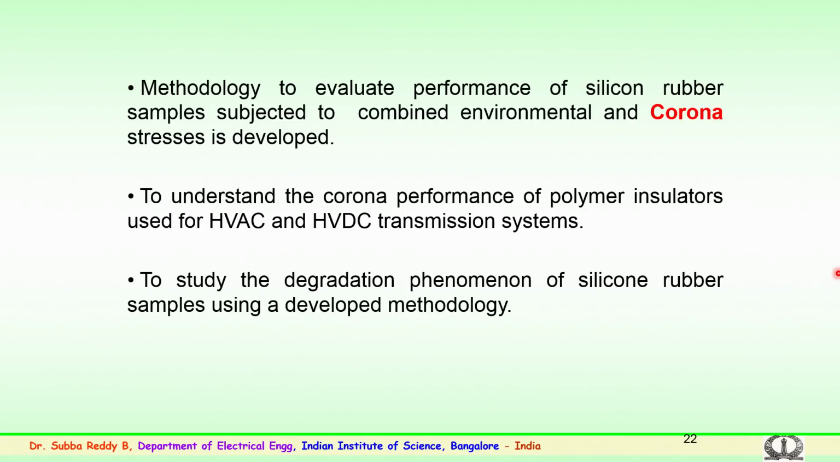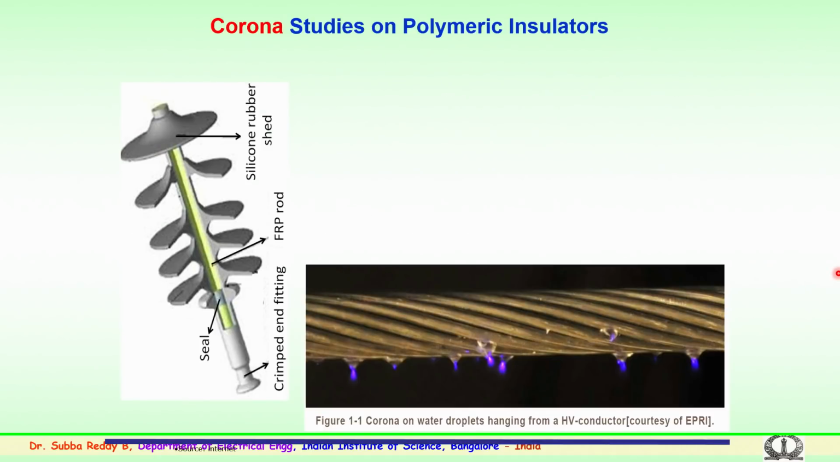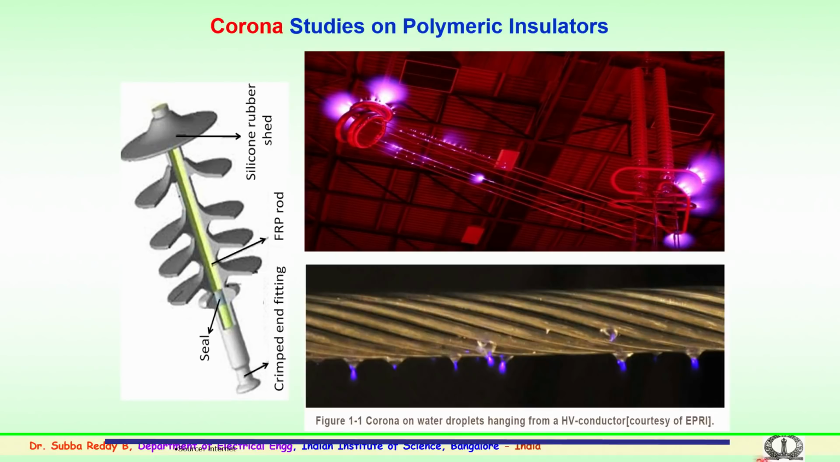To understand the corona phenomena on polymer insulators for both AC and DC transmission, a laboratory experimental facility has been developed, and experimentation has been conducted to study the degradation phenomena on silicon rubber using the developed methodology. So, here you can see the importance of corona. Corona, as I mentioned earlier, is seen on the conductors in case the surface is not smooth and the conductor is not designed as per the required voltage levels.